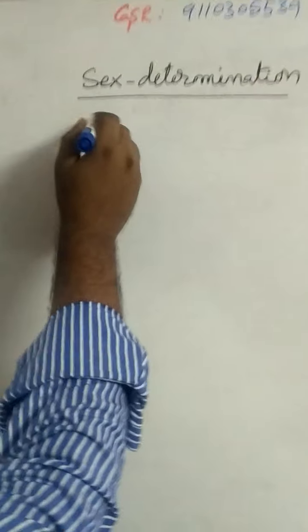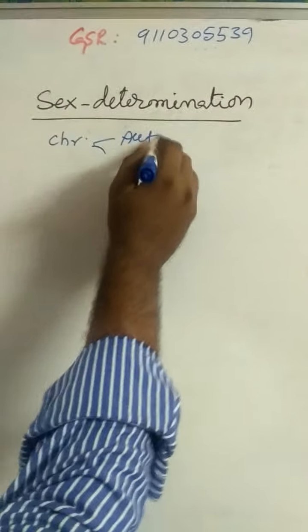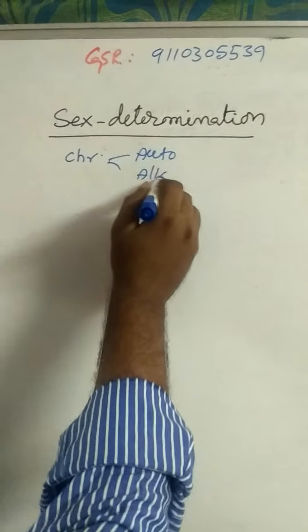Today we are going to discuss sex determination. There are two types of chromosomes: autosomes and allosomes.